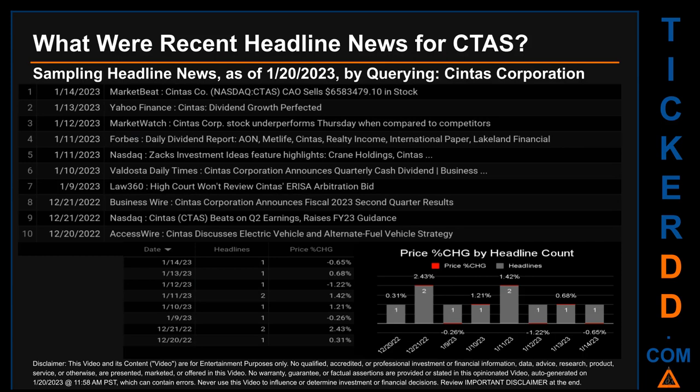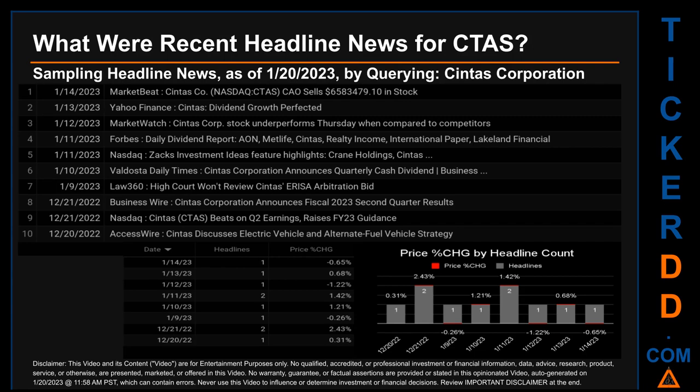The latest publication was Saturday, January 14, 2023, when MarketBeat published the headline that read, CTAS Co. NASDAQ, CTAS, SOW sells $6,583,479.10 in stock. The oldest publication was on Tuesday, December 20, 2022, when Access Wire published the headline that read, CTAS discusses electric vehicle and alternate fuel vehicle strategy.